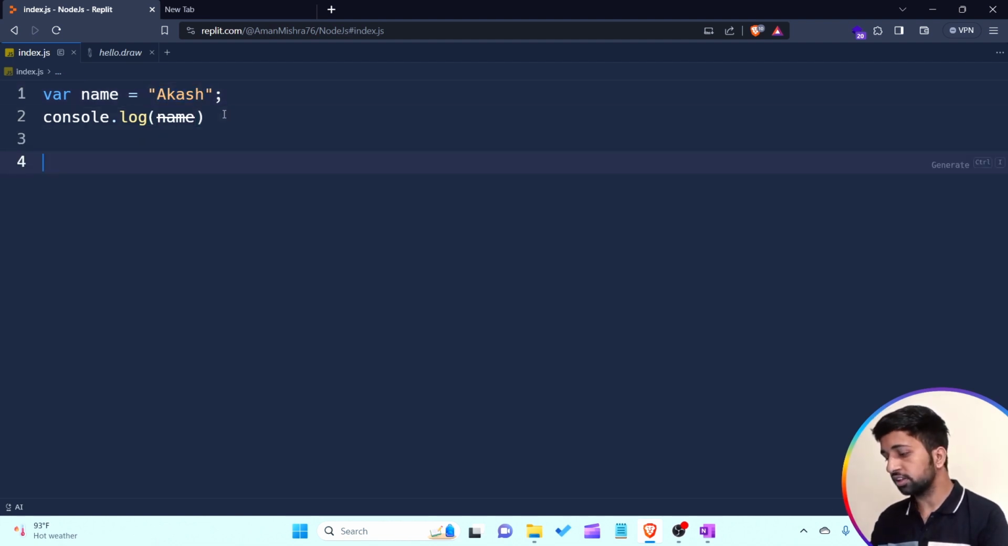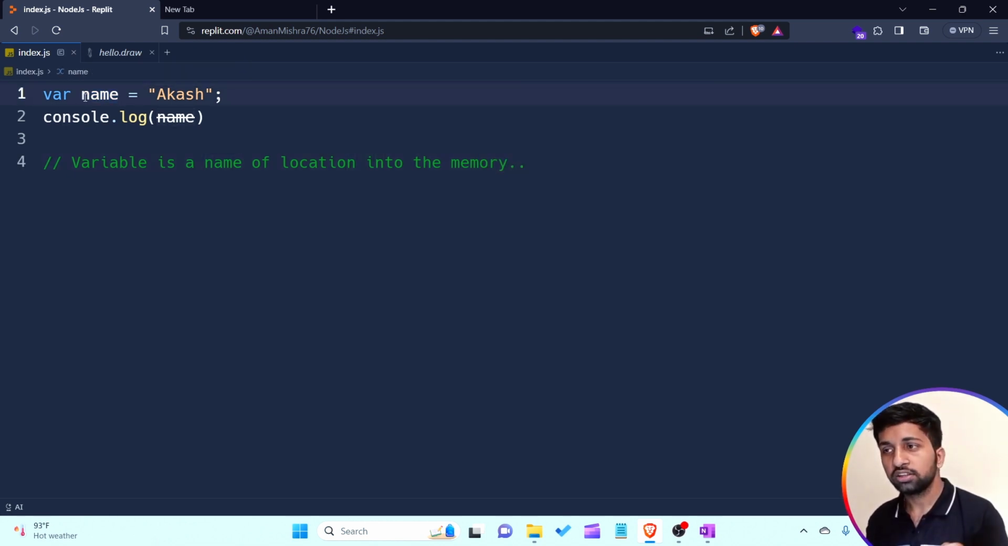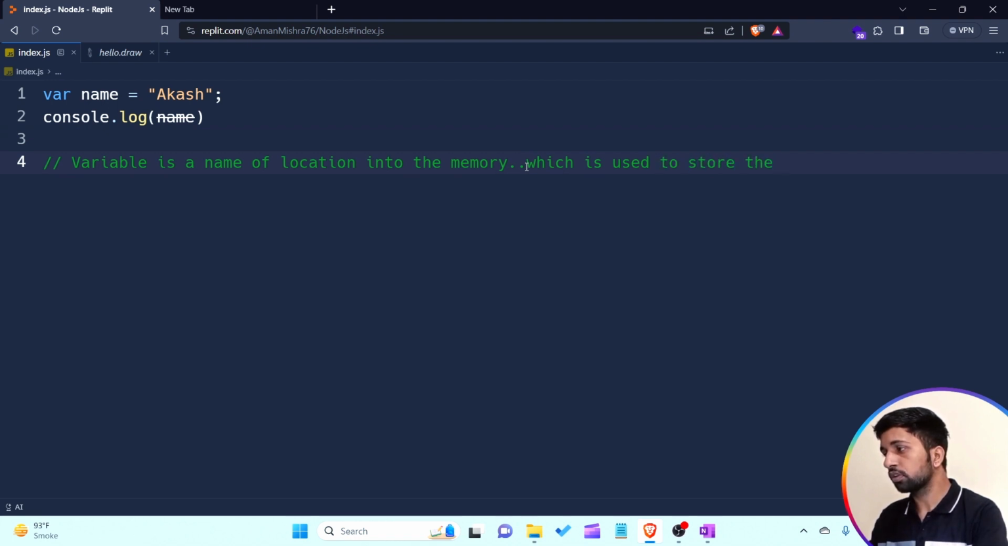I'm telling you one thing, the definition of variable: a variable is a name of a location in the memory. Means this particular name variable does not itself contain any value. This is a name of a memory location. Variable is a name of a location in the memory which is used to store the data. Understand? This is a simple definition of a variable. Variable is nothing but a name of a location in the memory which is used for storing the data.